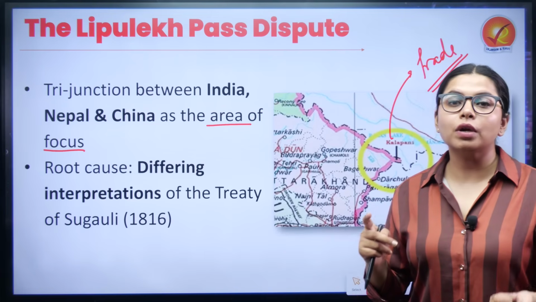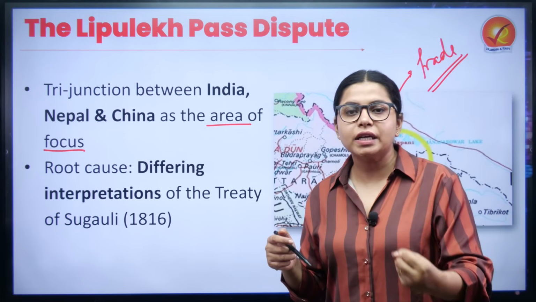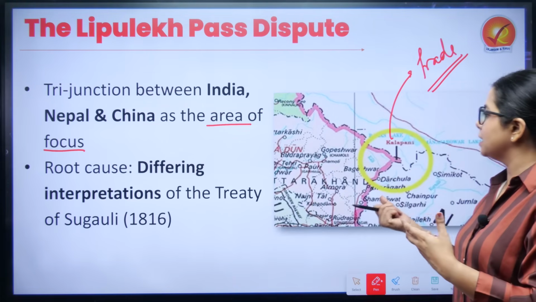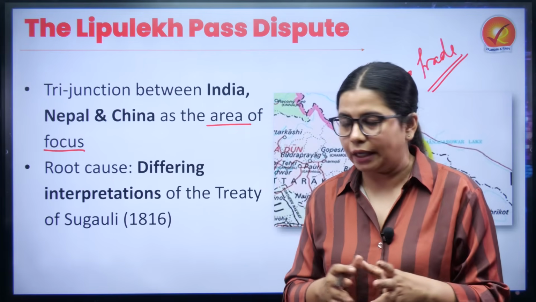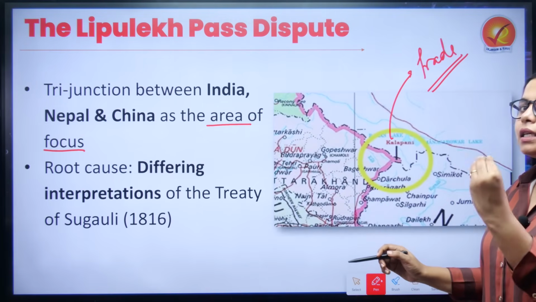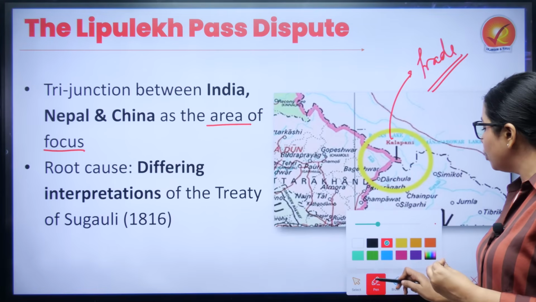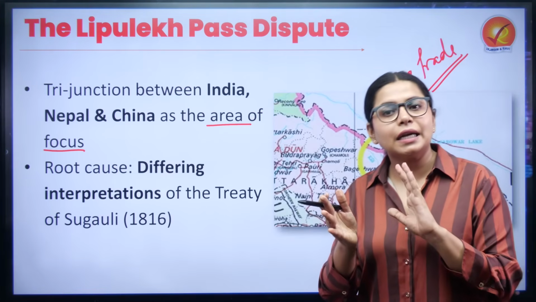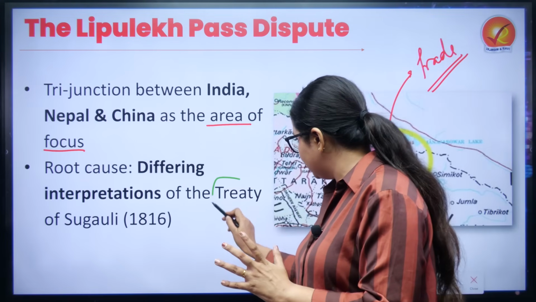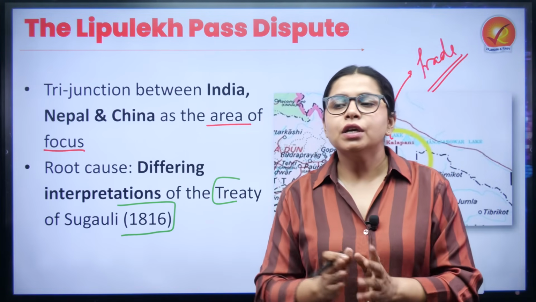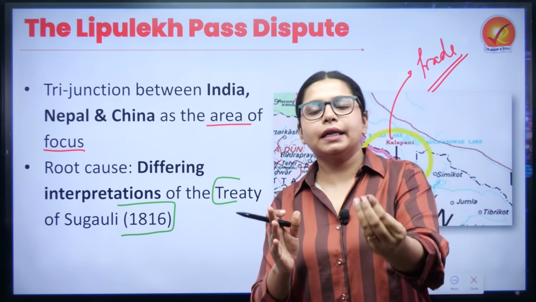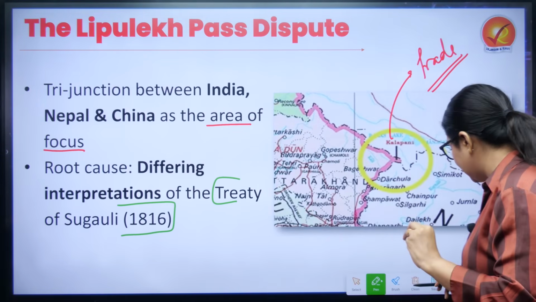It is also important in terms of sovereignty, where Nepal claims this region as its own and India asserts its own sovereignty in the very same region. All these differences come from different interpretations, especially of the Treaty of Sugauli, 1816. So this treaty is the main contention point. We'll understand this in detail.